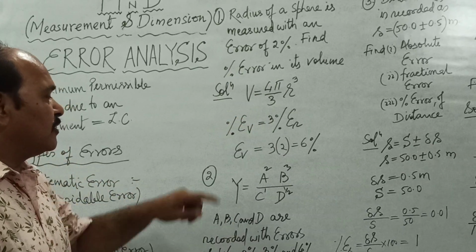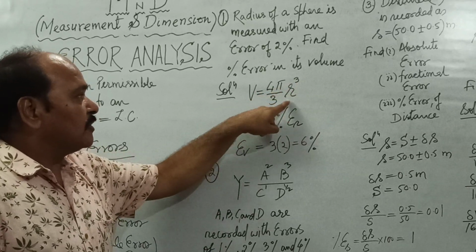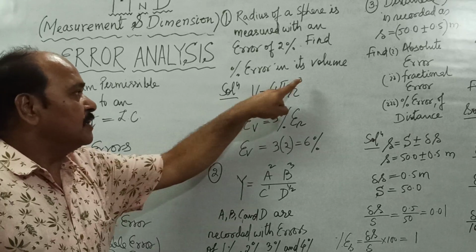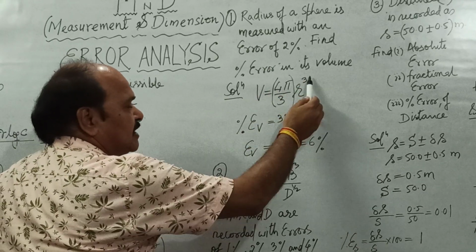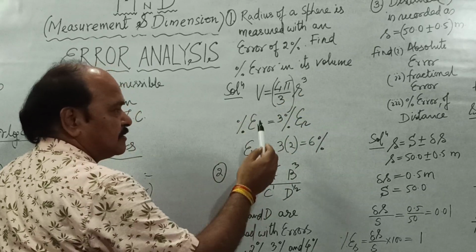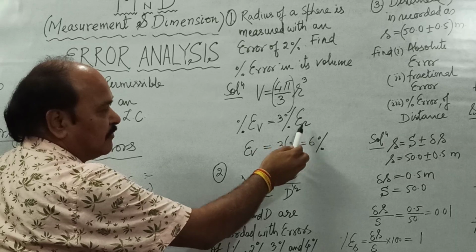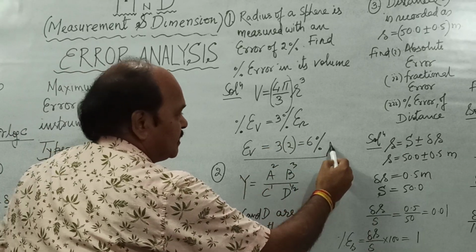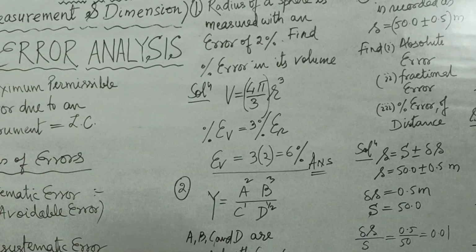See, error of a quantity is power times the error of the quantity it depends upon. Percentage error of V is going to be 3 times, this is constant, percentage error of radius. So percentage error of volume is 3 times percentage error of radius. That is 3 into 2, which is 6%. So the percentage error in the volume of this sphere is 6%.